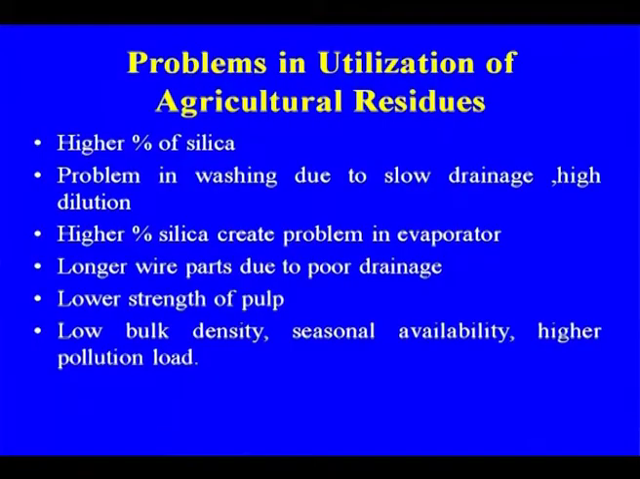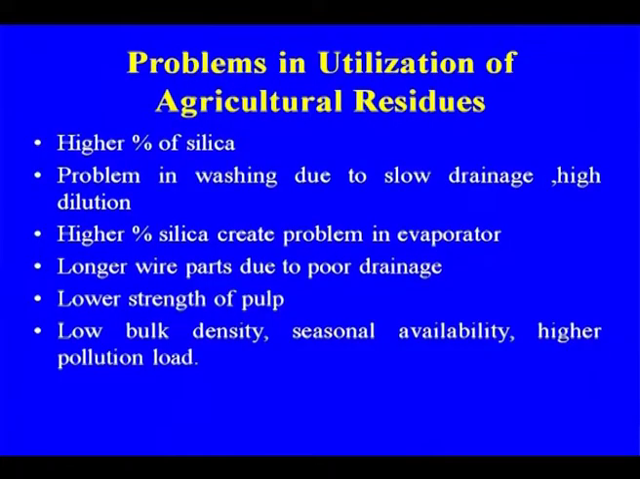Higher percentage of silica, we cannot go up to 30-35% in the conventional evaporator, and so the efficiency of the recovery furnace will go down, and even you cannot achieve that target of 60-70% which you are getting in case of the hardwood or the bamboo or the softwood.